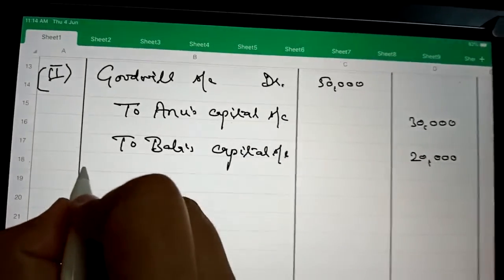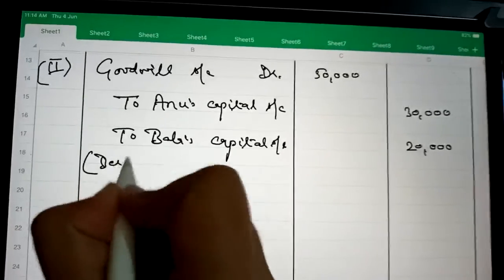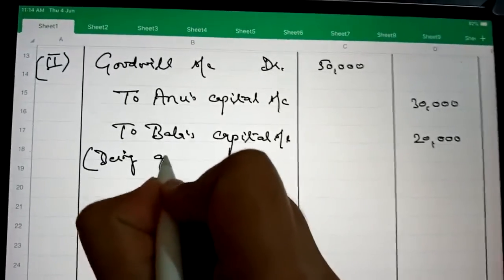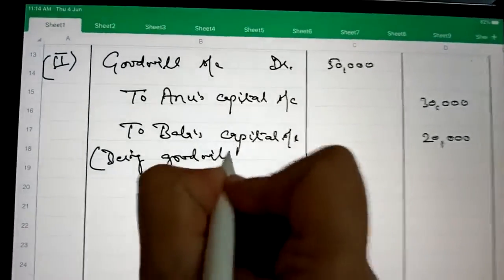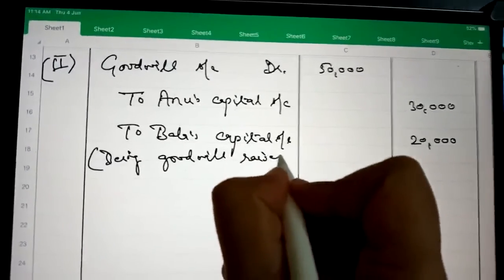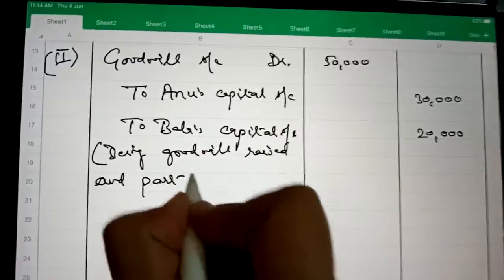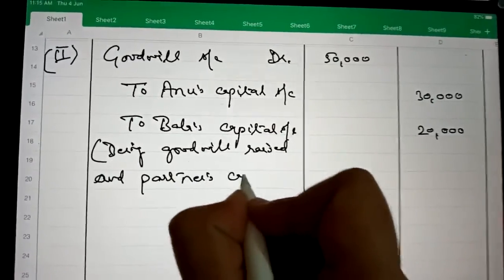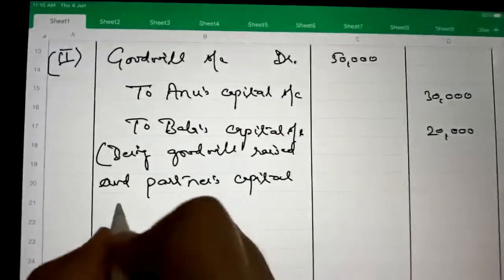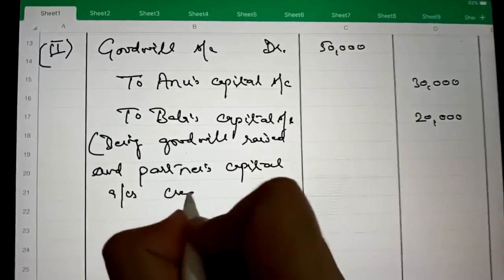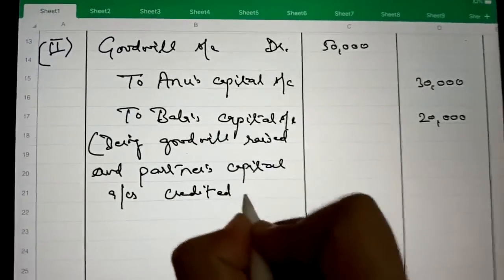Being goodwill raised and partners' capital accounts credited in old ratio.